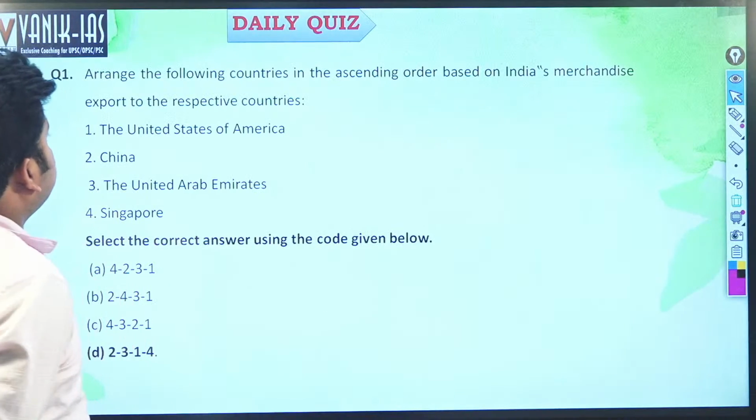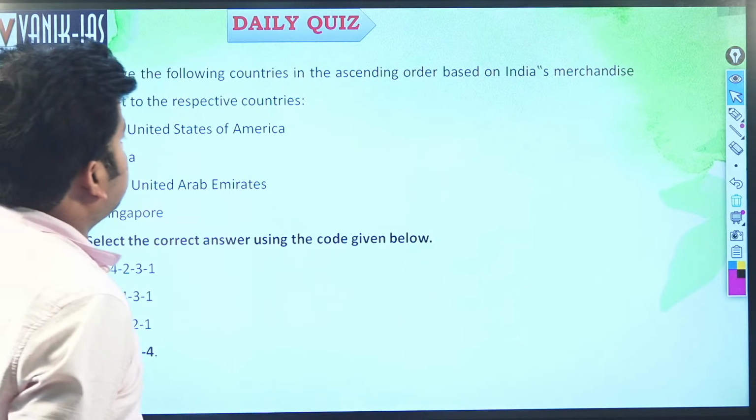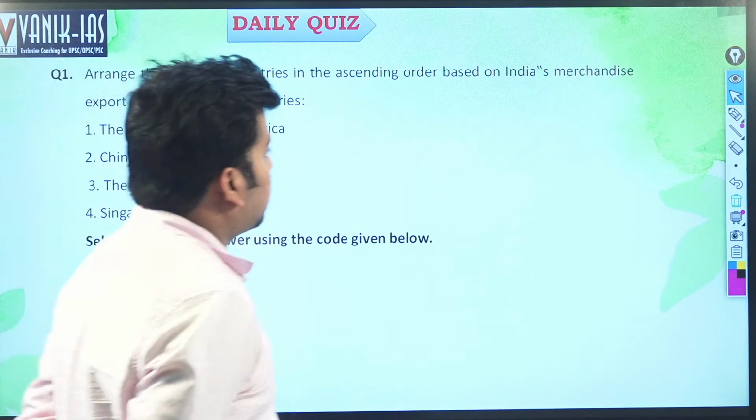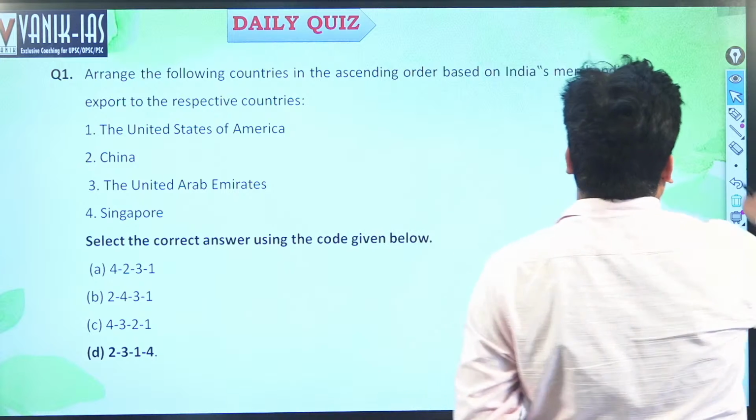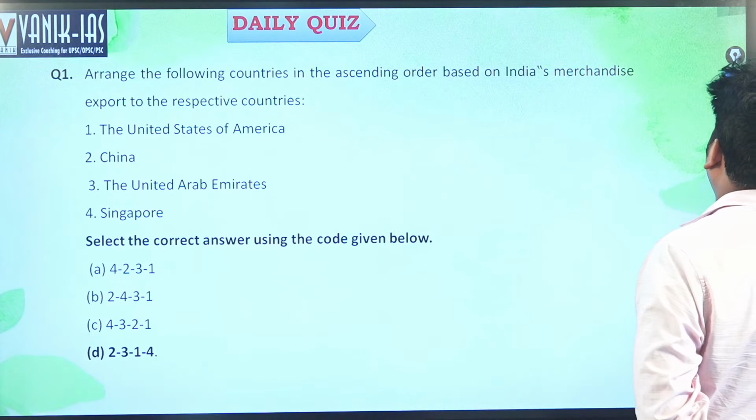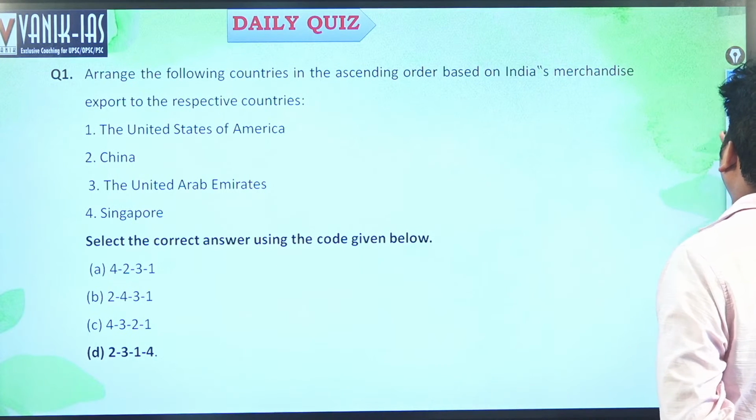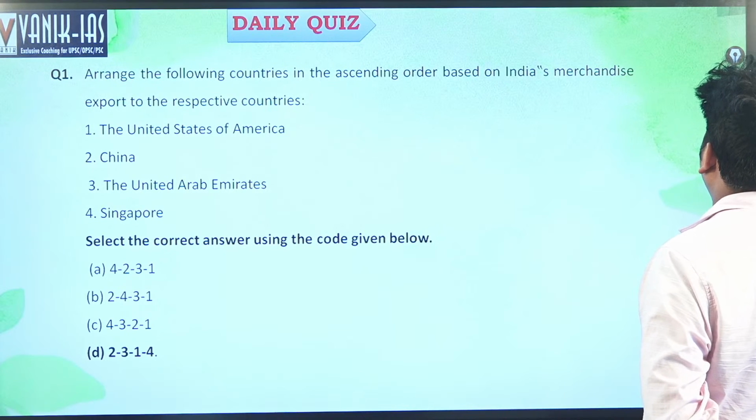Okay, first question is, arrange the following countries in ascending order of the Indian mercantile exports. Currently, India has record mercantile export, that is around 400 billion.